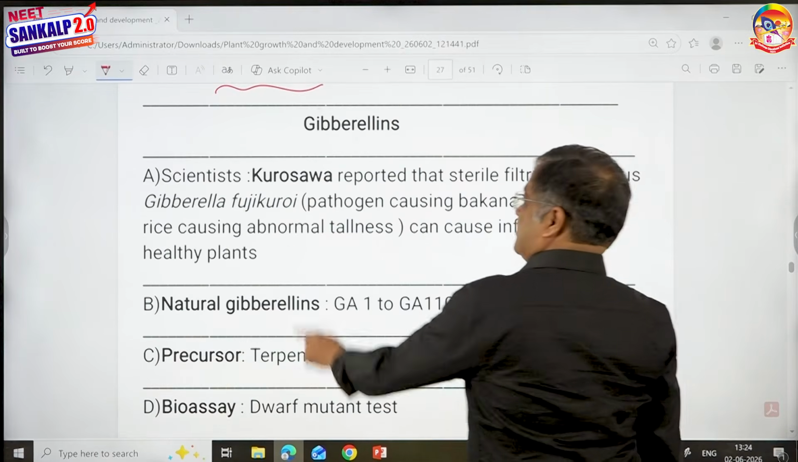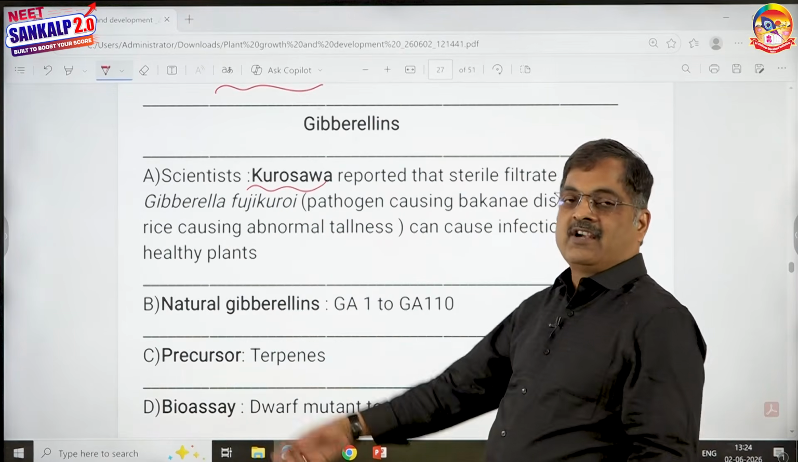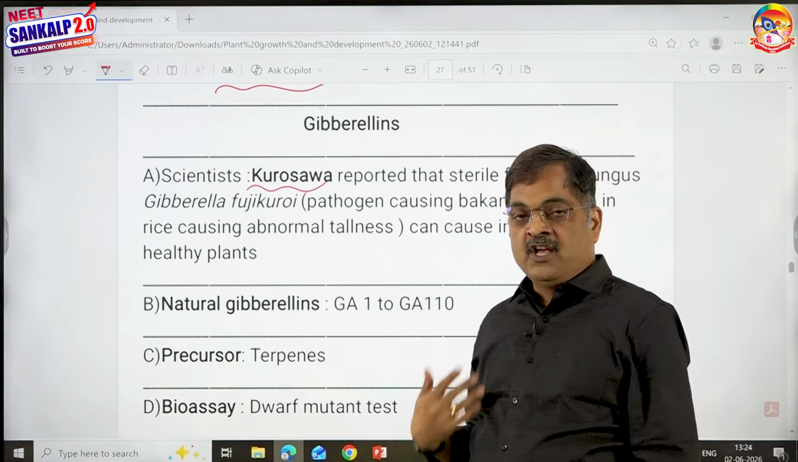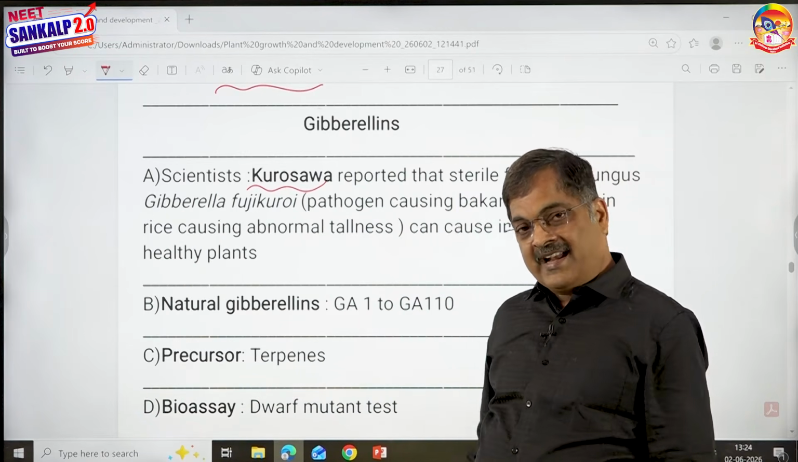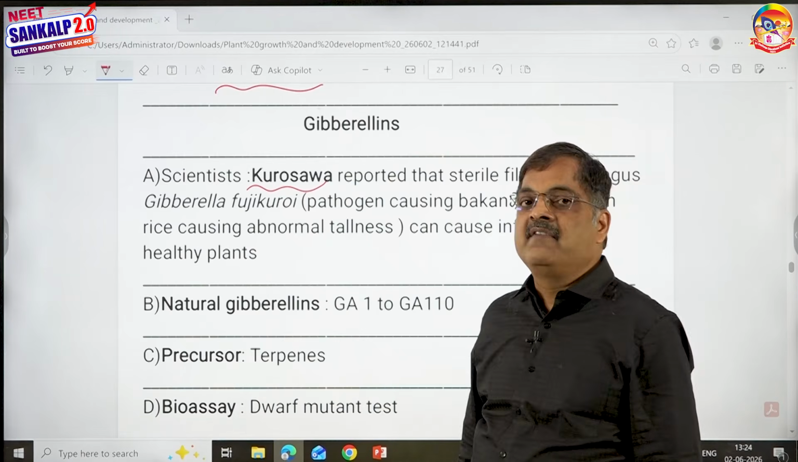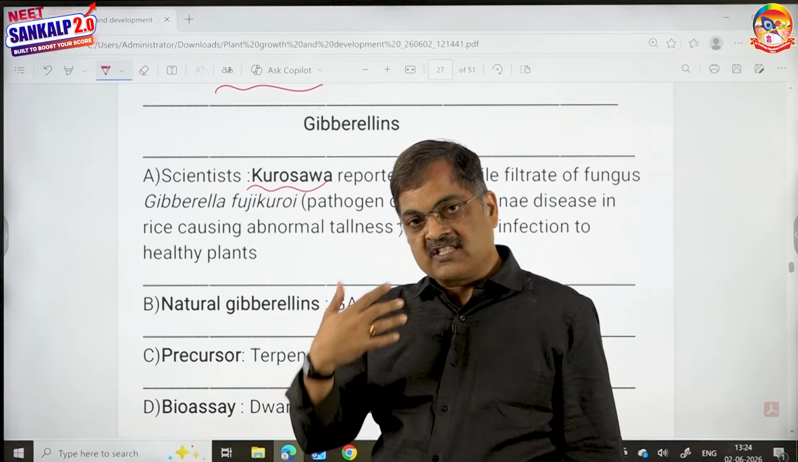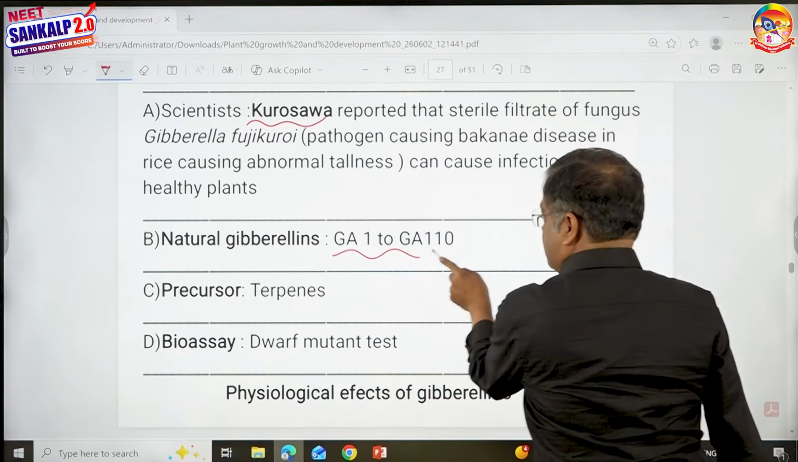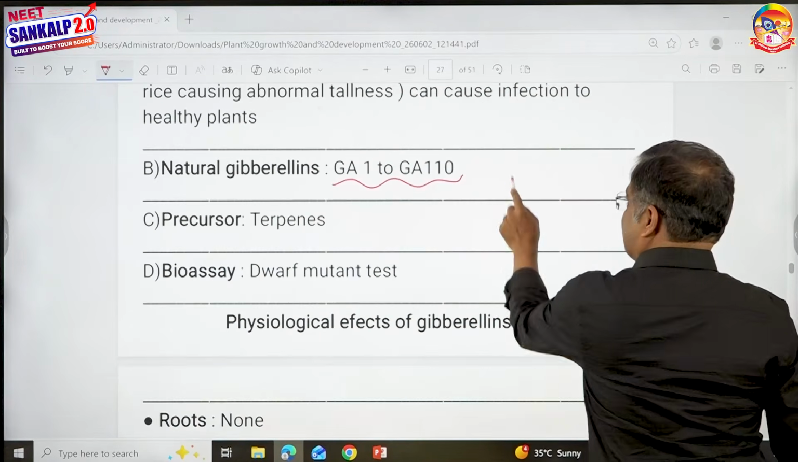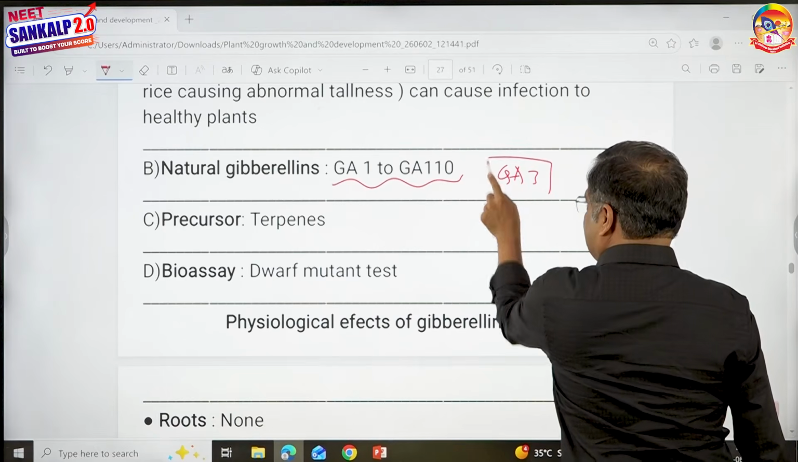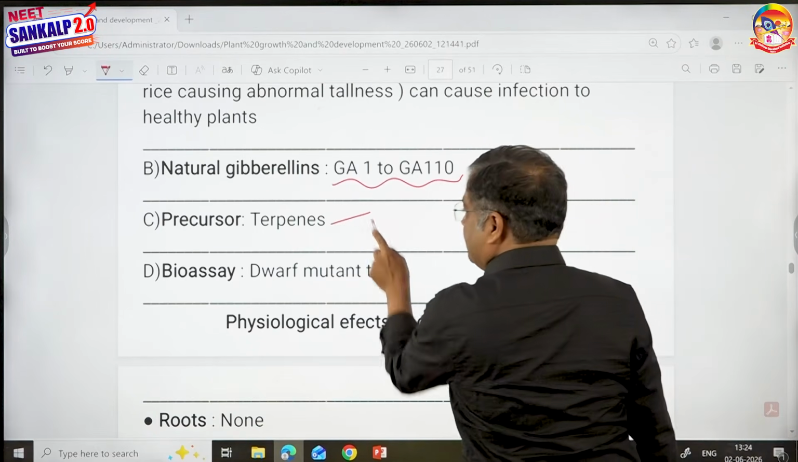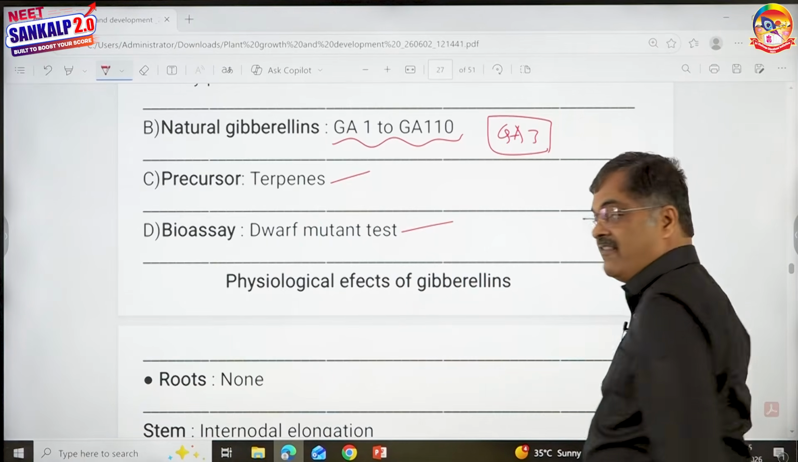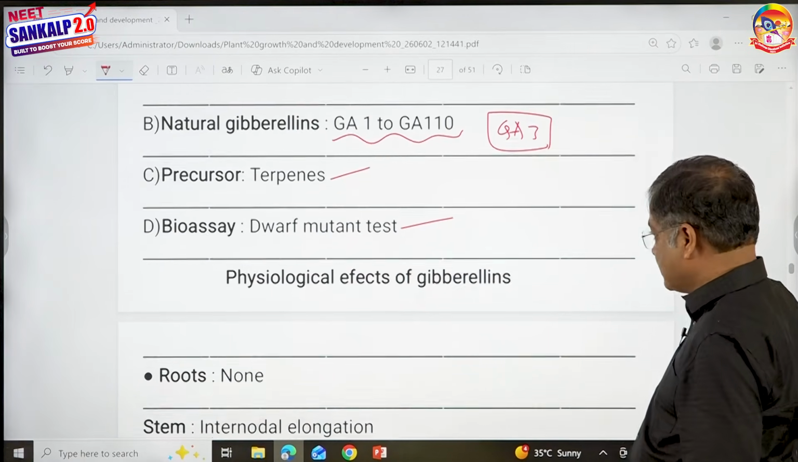A Japanese scientist called Kurosawa reported that the rice plants were growing abnormally tall because of the secretions of a fungus, Gibberella fujikuroi. That is the reason why this chemical substance was given the name gibberellins, because it was first isolated from a fungus. Natural gibberellins, GA1 to GA110. Most common type is GA3, remember that, 19 carbons. Precursor for gibberellins is terpenes. The bioassay test, the dwarf mutant variety test, I'll tell you what is the meaning of that.